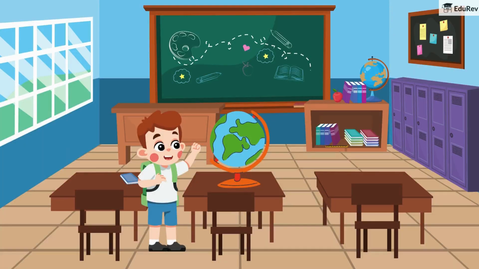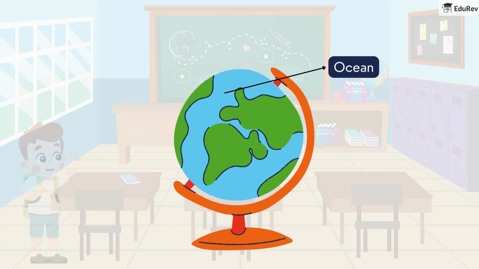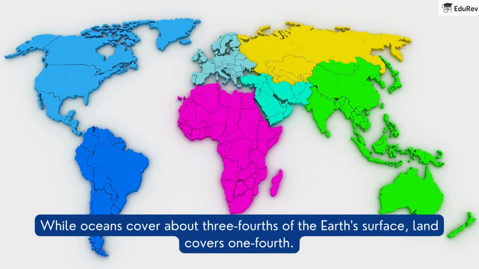Now, look at the globe in front of you. Can you see large areas of blue? These are our oceans. But you can also see areas of green. What do you think these represent? If you said land, you're correct. These large bodies of land are called continents. While oceans cover about three-fourths of the Earth's surface, land covers one-fourth.